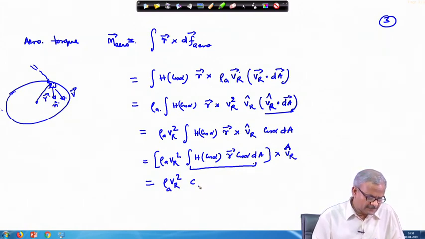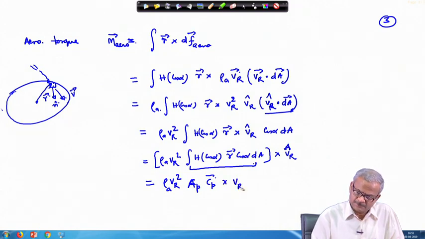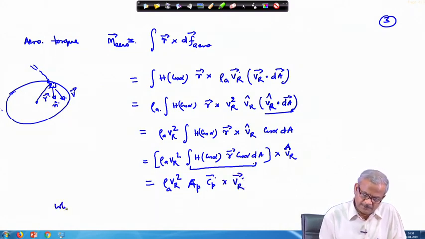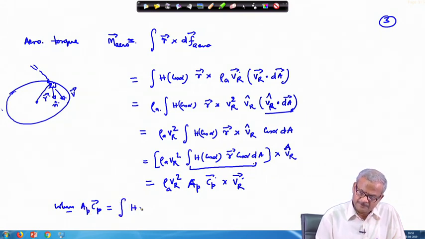So, this will be expressed as rho a times V r square times the projected area C p cross V r cap, where C p A p, times C p, this quantity we can write as h cos alpha r cos alpha times dA.